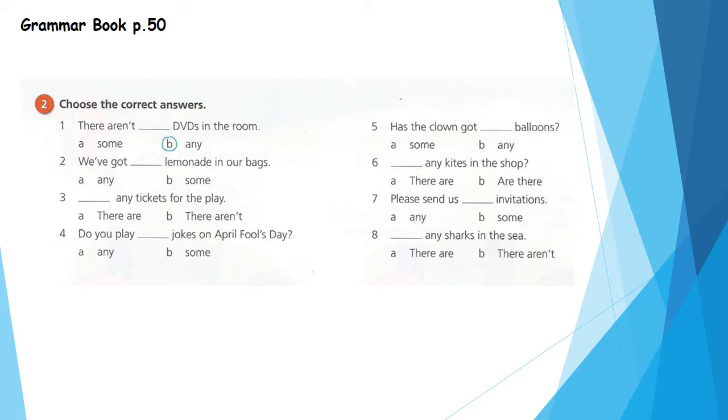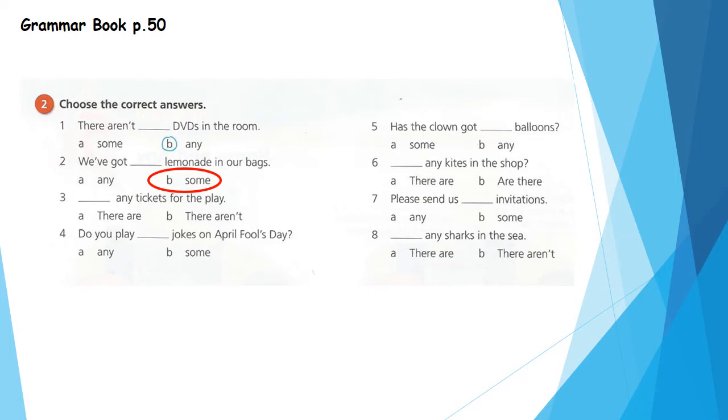Okay, grammar book page 50. Question number 2. Choose the correct answers. Number 1. There aren't any DVDs in the room. Some, any. Yes. Number 1 is done for us. We'll read it. Okay, there aren't. Aren't is, yes, negative. Aren't, negative. So we'll choose what? Some or any? Yes, super, any. Number 2. We've got some lemonade in our bags. Yes, this is a positive sentence, so we'll use some.